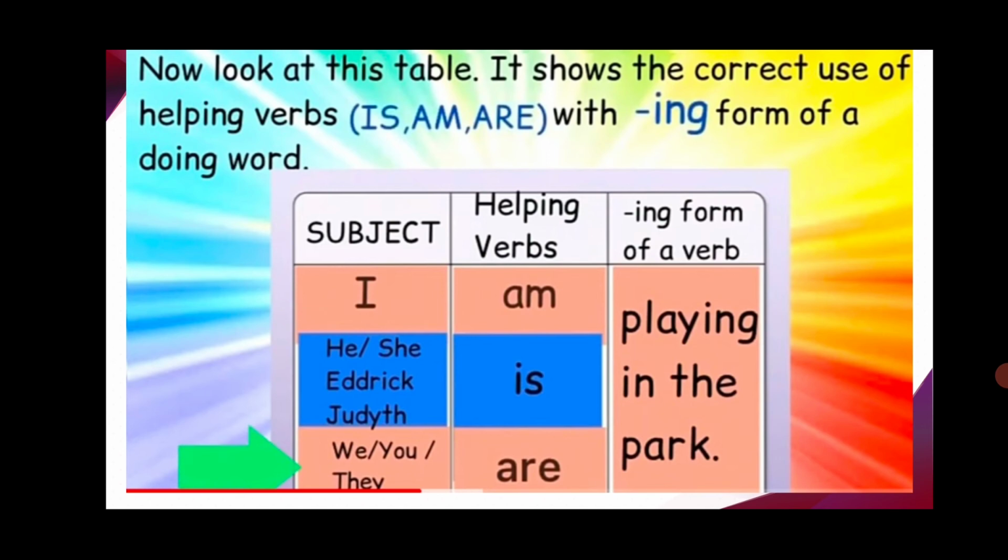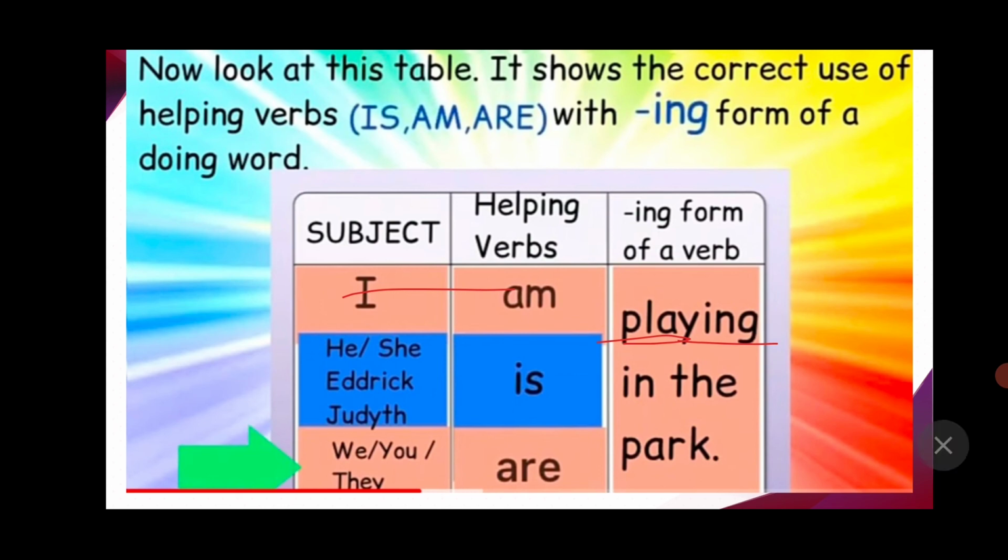Now see children, many times I told you, we use am with I. And when the subject is I, am is a helping verb. The helping verbs am, is, are are there, and ing form of a verb we will see. Now here play is the verb and we add here ing, it forms playing.